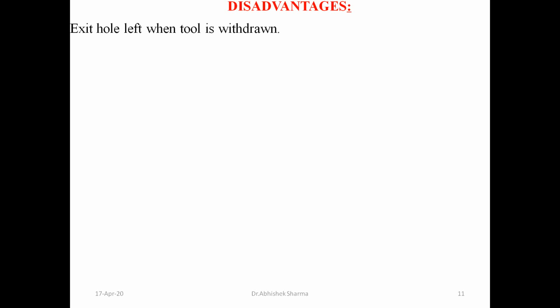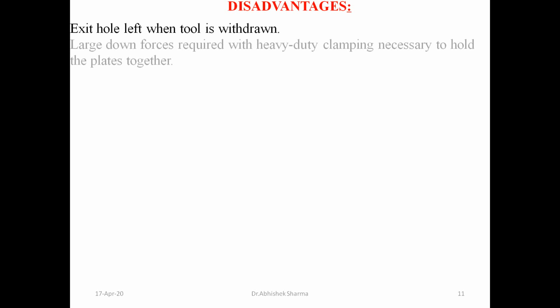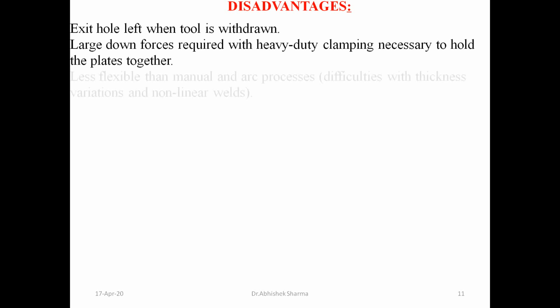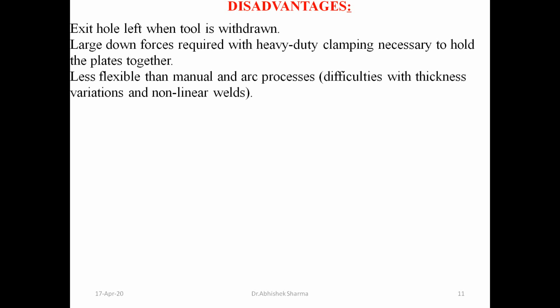That means whenever you withdraw the tool at the end of the operation, a hole remains. Large force is required, and heavy duty clamping is necessary to hold the plates together. That's also one of the disadvantages. It is less flexible than manual and arc welding processes, and difficult for thickness variation and non-linear welds.